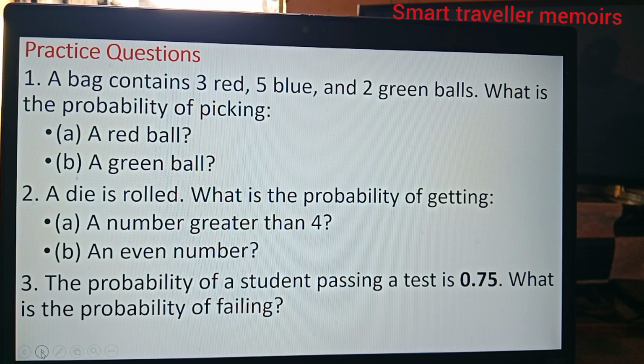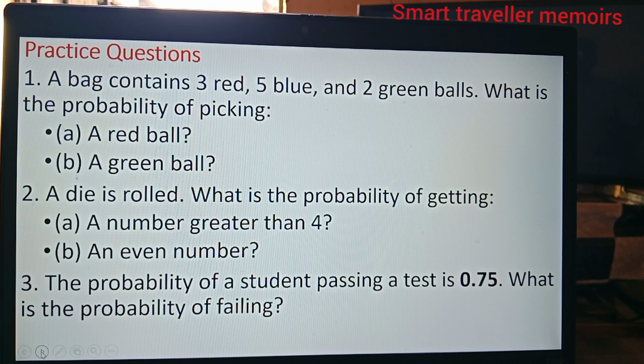Let's practice now. Luckily, what we are practicing is exactly what we were given as examples. This is the format of an examination. The first practice question: a bag contains 3 red, 5 blue, and 2 green balls.